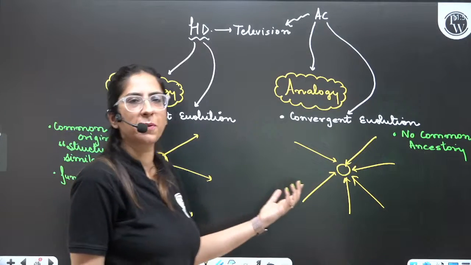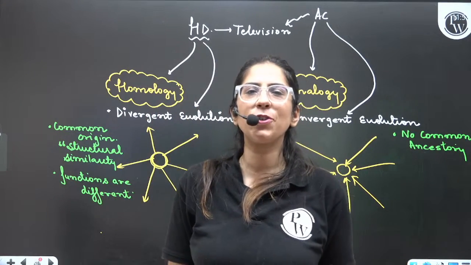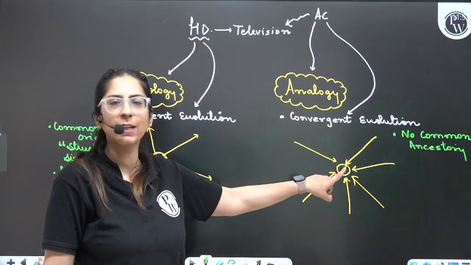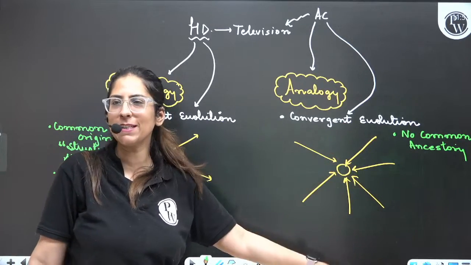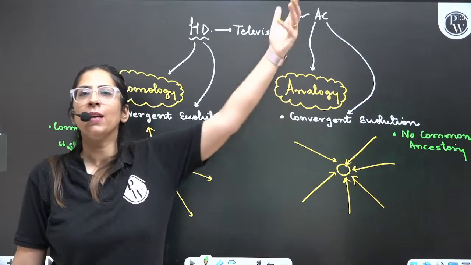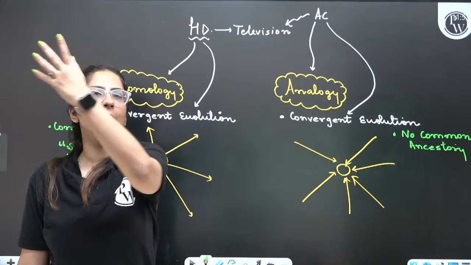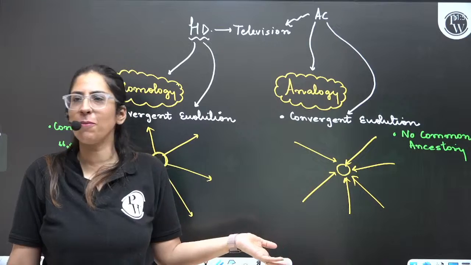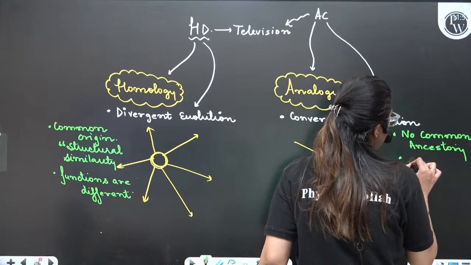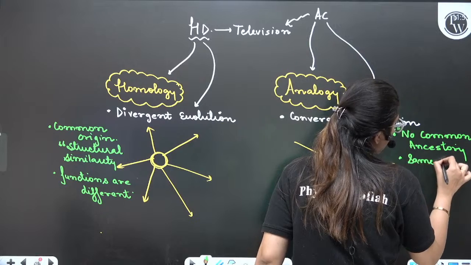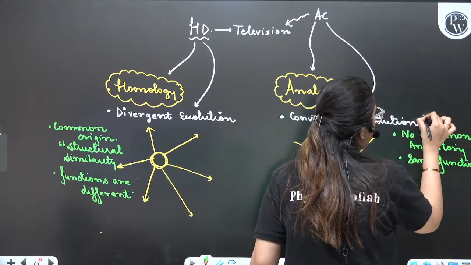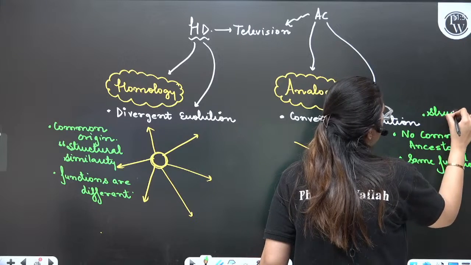We are showing convergent evolution because we have one target. Clear? We do not have a common ancestry. This is just a way of remembering. This student is also studying, another student is also studying. We do not have a common origin. Clear? But we have same function. Even structure is different.